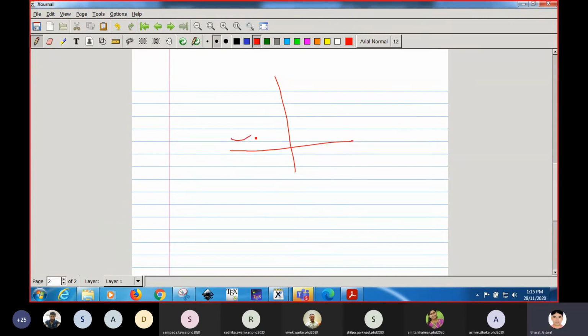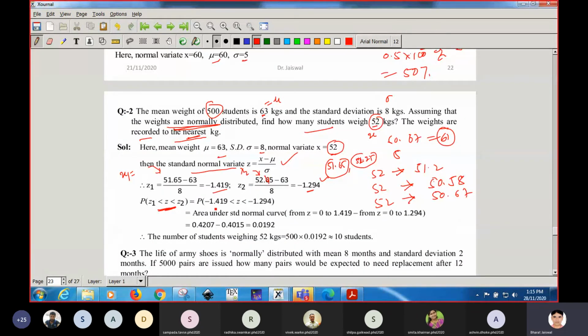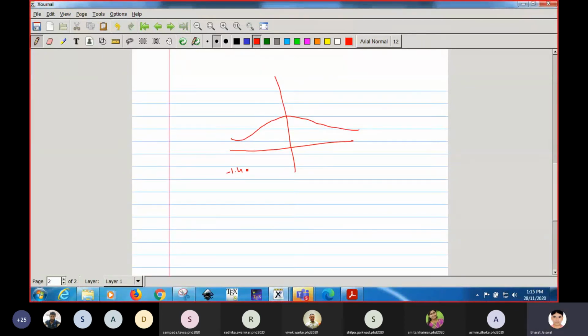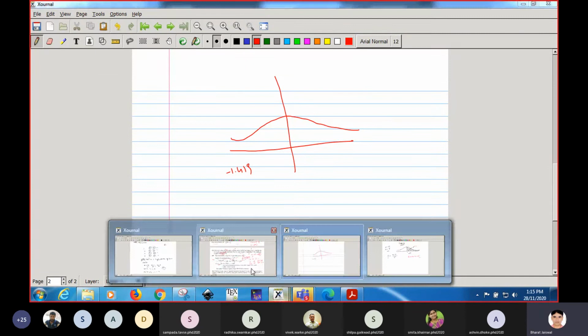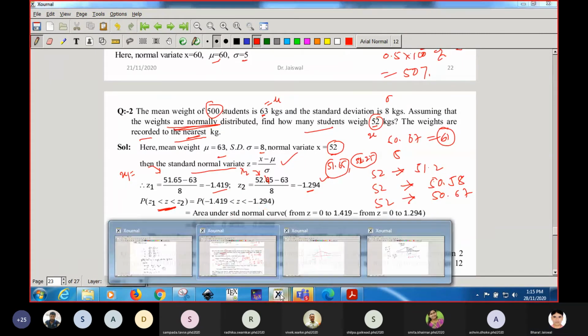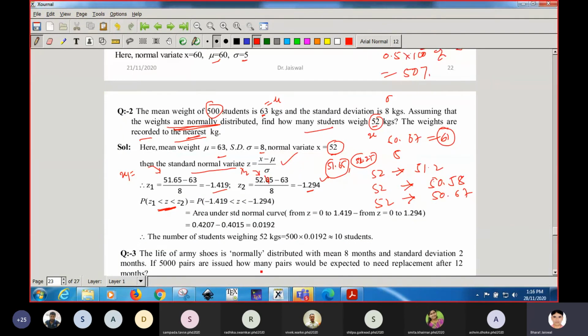Suppose this is a normal curve and you have to find the values for minus 1.419, and the second value is 1.294, sorry, 1.294.